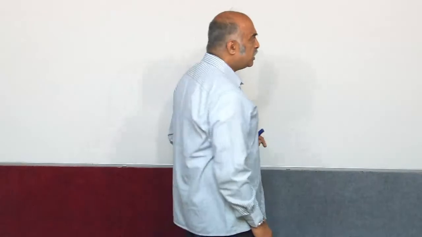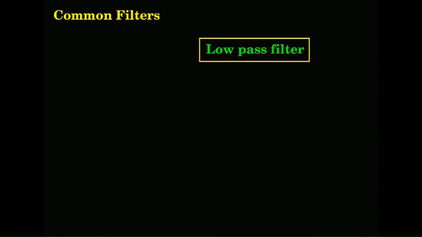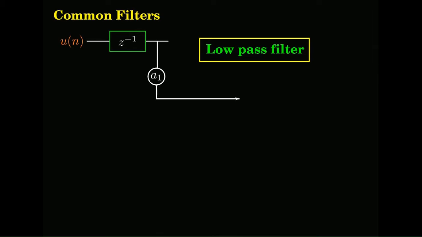When you are implementing in your discrete domain some common filters, everything is filters in the digital domain, like the low pass filter. So how is a low pass filter looking like? You can use this nice simple filter to do low pass operation, something like a by s plus a in the continuous domain.